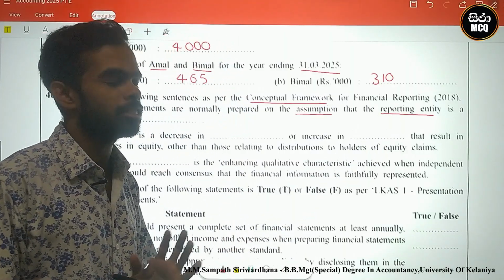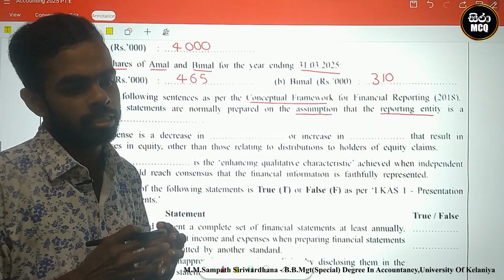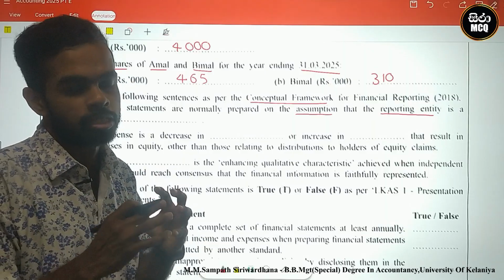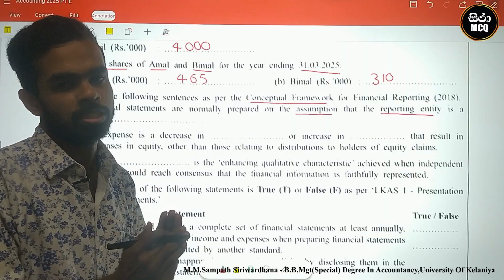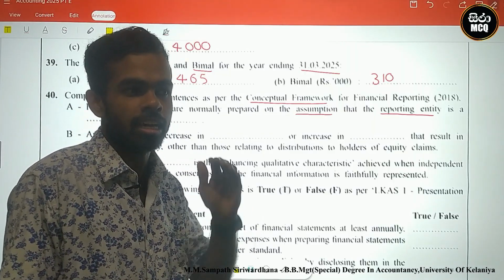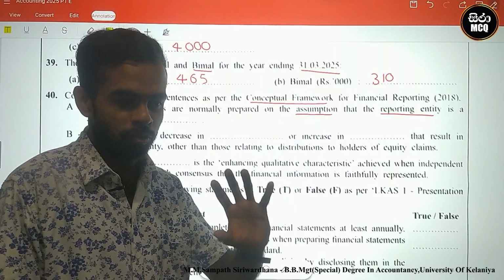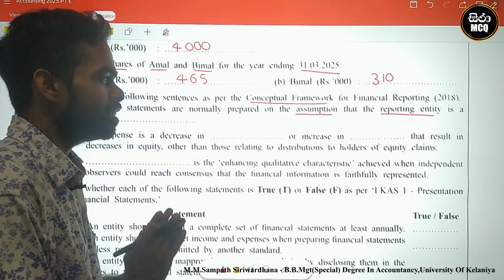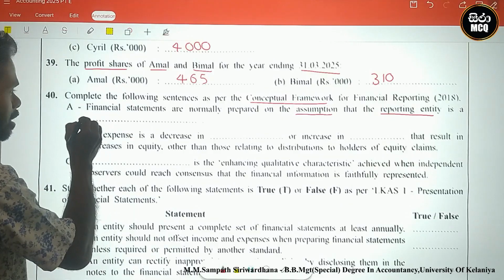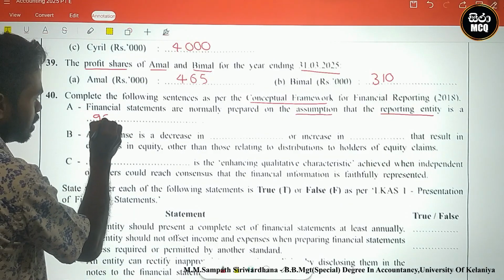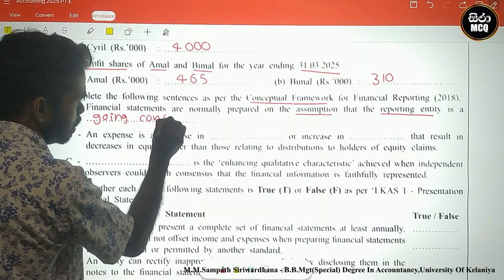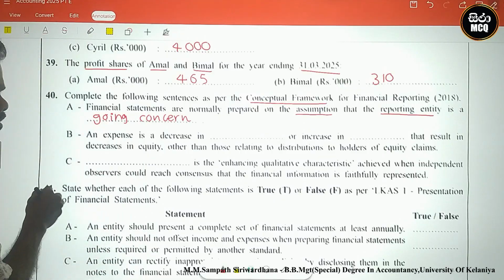The major assumption is, what is that? The major assumption is that the entity or business should carry on for the foreseeable future. There is no limited future. We must start the business and carry on this business for unlimited years. Okay, let's see what concept this is related to. The word is going concern. This assumption is going concern.